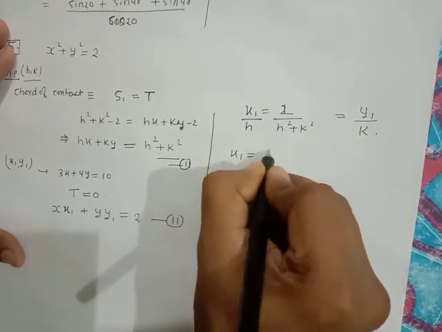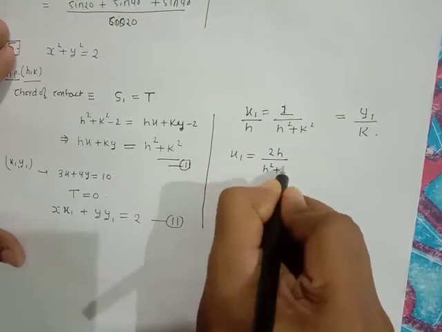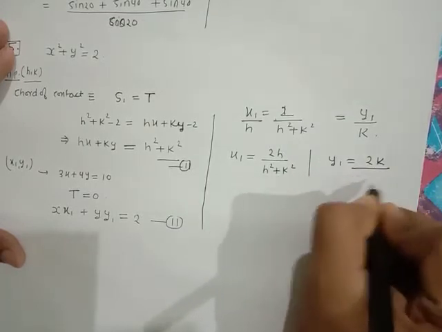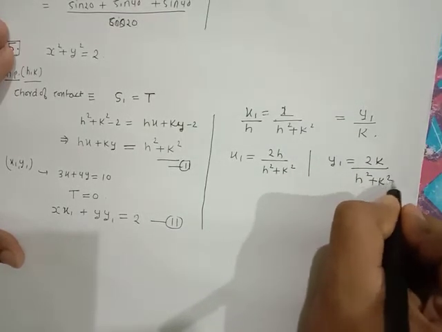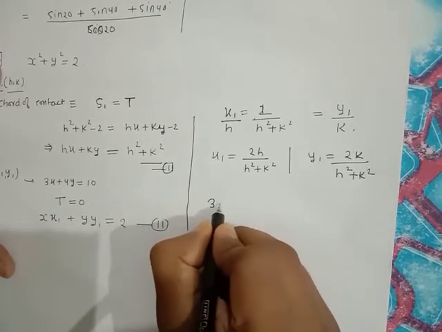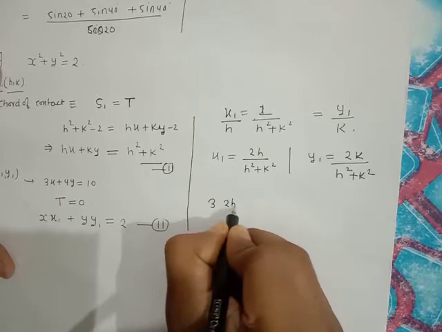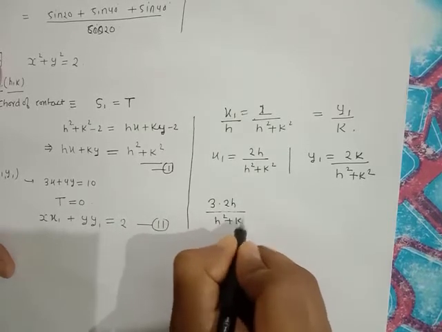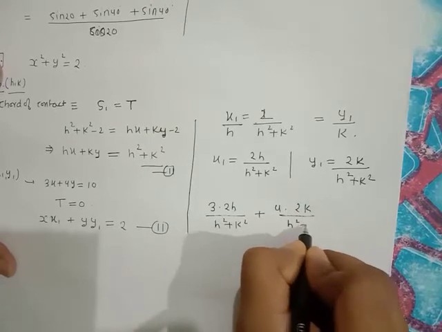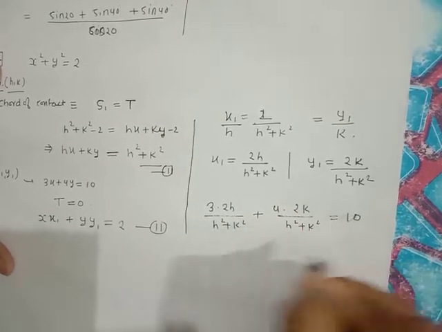So x1 is equal to 2h upon h square plus k square, and y1 is equal to 2k upon h square plus k square. Now this point will lie on the given line, so 3 times 2h upon h square plus k square plus 4 into 2k upon h square plus k square is equal to 10.